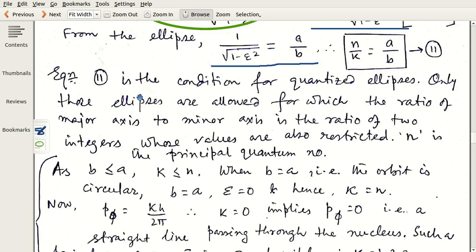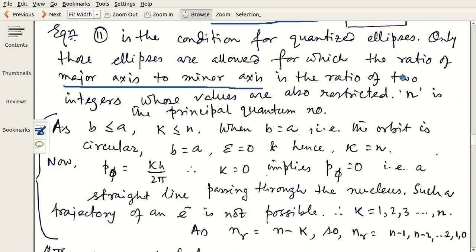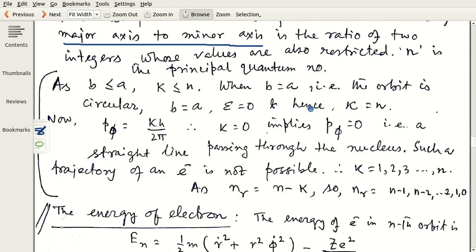And we see that it is a condition for quantized ellipses. Any ellipse is not allowed. Only those ellipses are allowed for which the ratio of the major axis to minor, a by b, or 2a by 2b, is equal to a by b. So the ratio between major axis and minor axis is the ratio of two integers. And you don't think any integer is allowed. Any integer will not be allowed. So these integers also have some restrictions. And this n is known as the principal quantum number, and we know that k is the azimuthal quantum number.